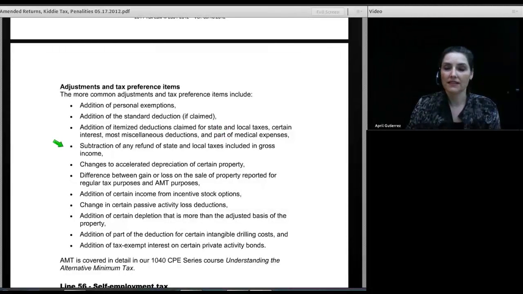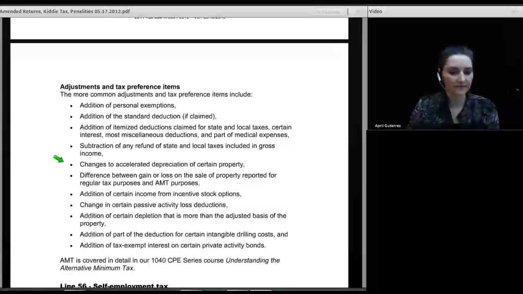Also, the AMT, since it does not give you a deduction for state income taxes, won't tax a state refund if you had it, so it will subtract that refund from your income. There are differences between how alternative minimum tax allows you to depreciate property, and if you claim accelerated depreciation on your tax return, AMT may kick in and take away that extra deduction for accelerated depreciation.